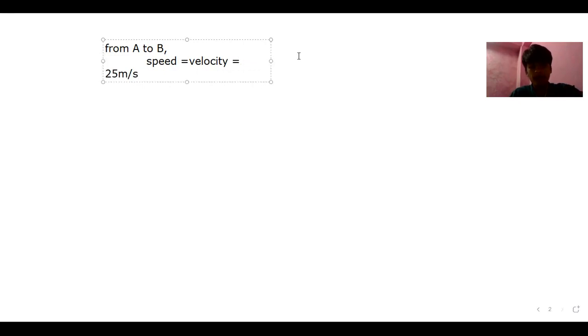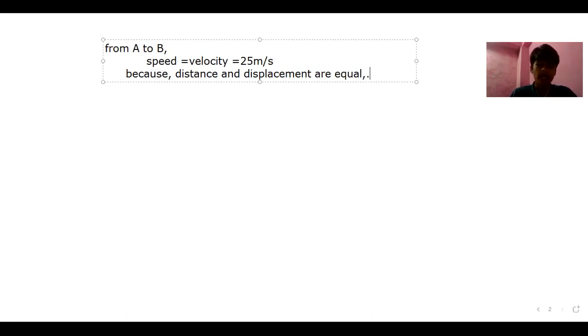And why does that happen? Because distance and displacement are equal to each other. Distance and displacement are the same.